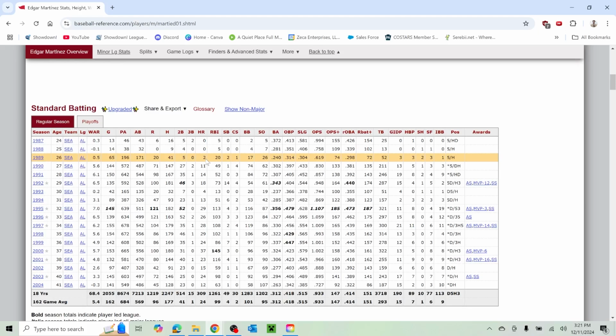Really didn't break out in any department, actually. This was a pretty rough year for him in 65 games, but looks like 1990 was that very first full year that he got to play. Power numbers really didn't come around until he was 32. Wow. So he was a late bloomer.